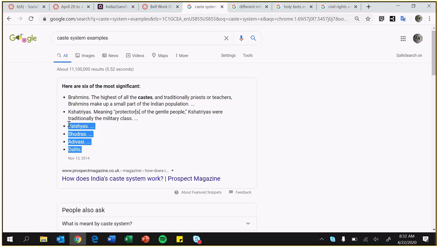These are just labels in the caste system. So caste system just ranks you. So must-have is ranking, order, things of that nature. So when you were born, you are in one of these classes. Eventually we call this a class system in Europe, but they call it a caste system over there in India, and it just ranks you. There is no mobility in it. You just are pretty much stuck there.